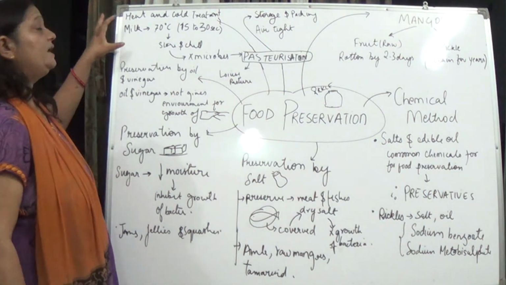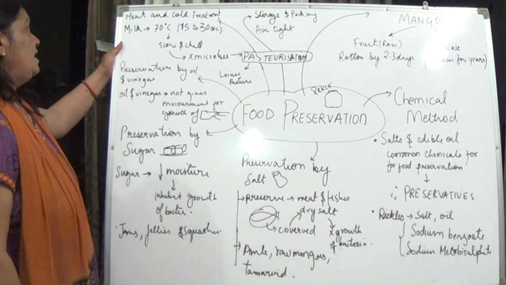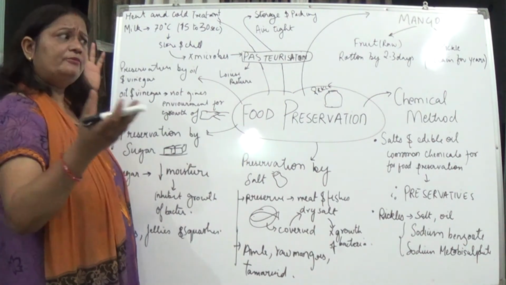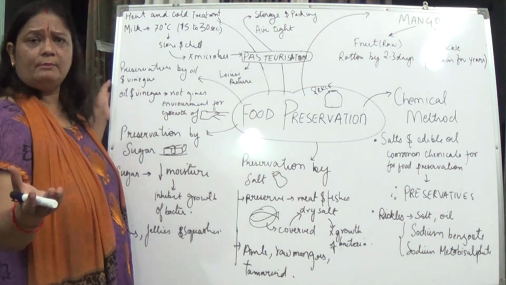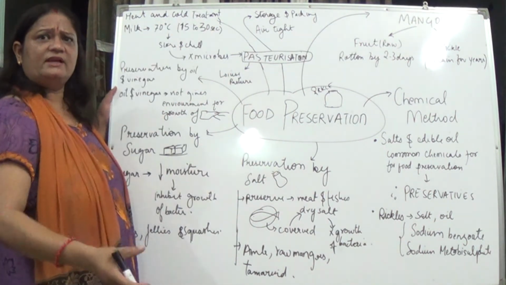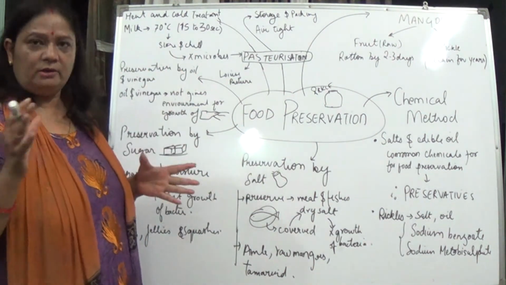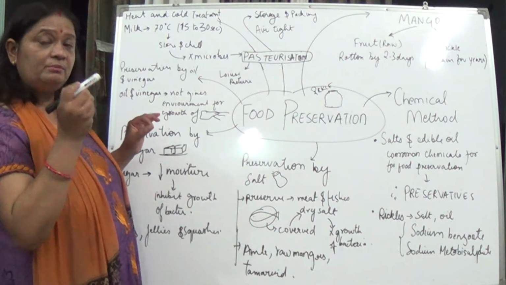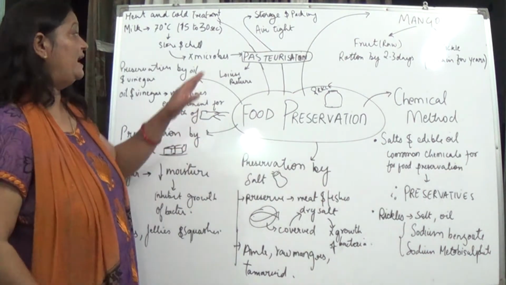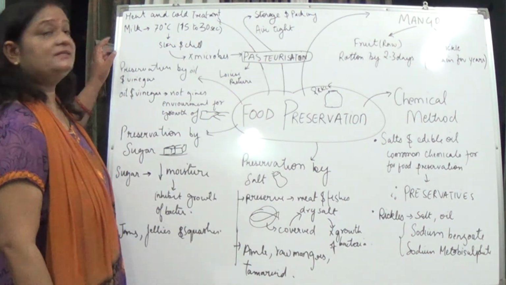Now, another method with which we can preserve is heat and cold treatment. So what is this heat and cold treatment? There are many varieties and brands of milk in the market. Amul is there, Mother Dairy is there, a number of brands are there. Why are we getting that milk and keeping it even for months and using it? There must be some phenomenon behind it which has been used for its preservation, isn't it? That process is pasteurization. So what is pasteurization? You must understand that.